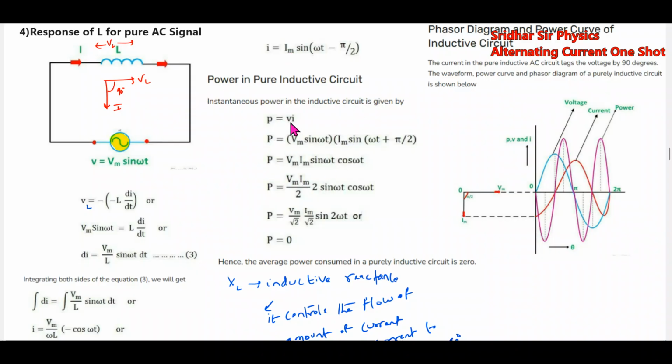Okay, then power equal to V into I. Substituting Im, solving this, plus pi by 2. Current lags the voltage, it should be negative sign here.